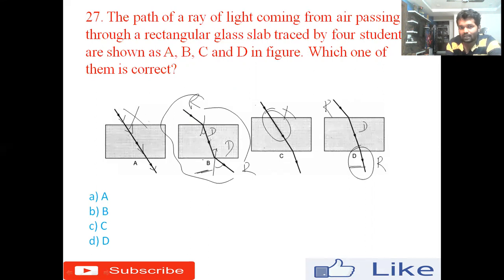So this is the right answer, option B. And remember, if you extend this incident light and this emergent light, both will be parallel. That is very important. Okay, all right.